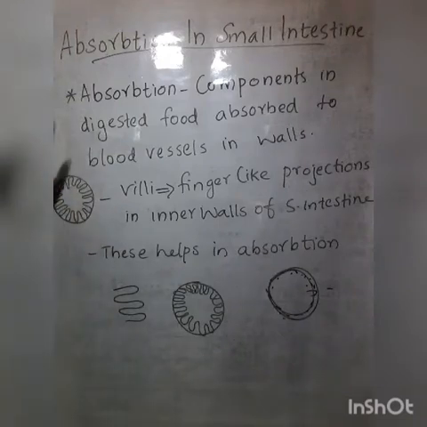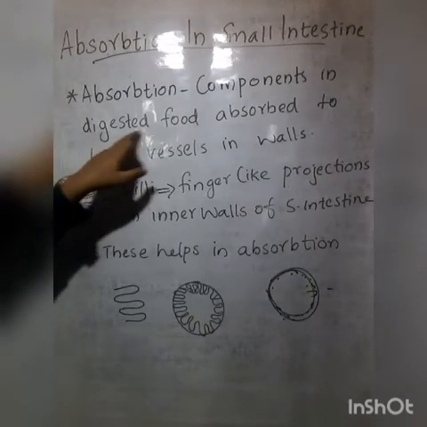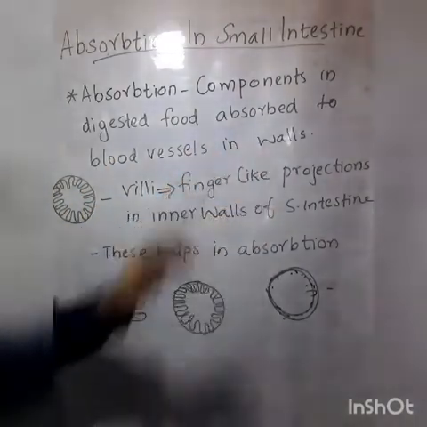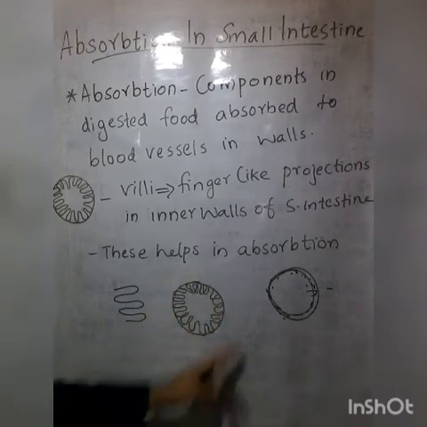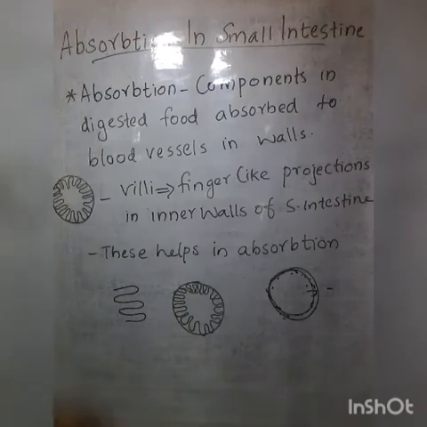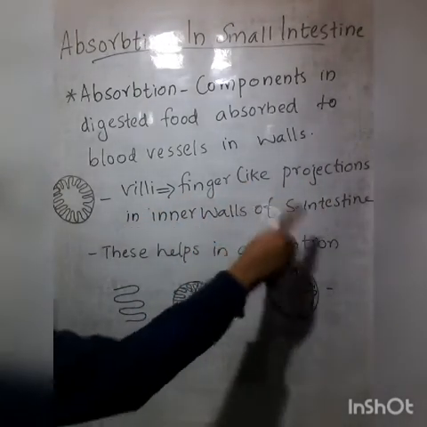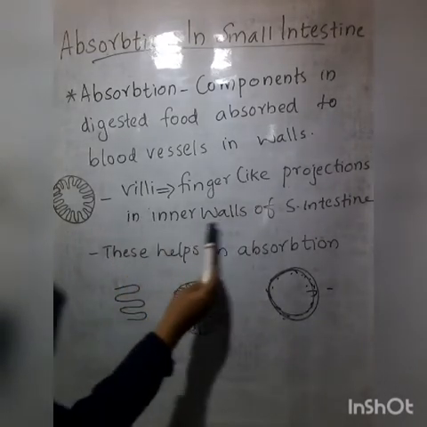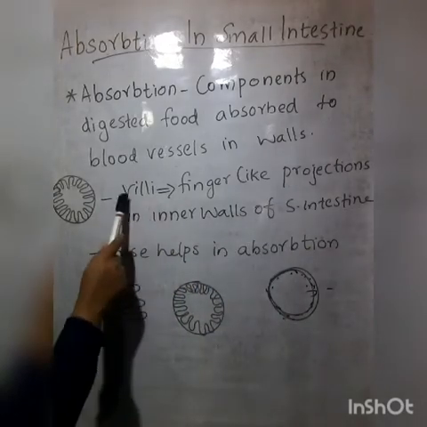So what does the process of absorption mean? The components in digested food are absorbed into the blood vessels in the walls of the intestine. And who helps in absorption? In the inner wall of the small intestine we can see finger-like projections, which are named villi.